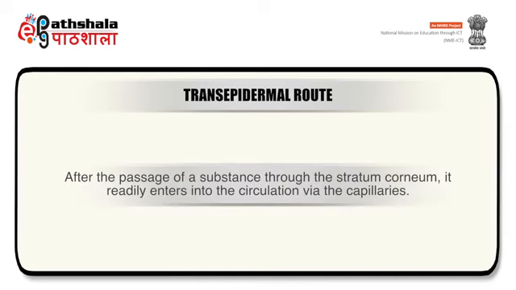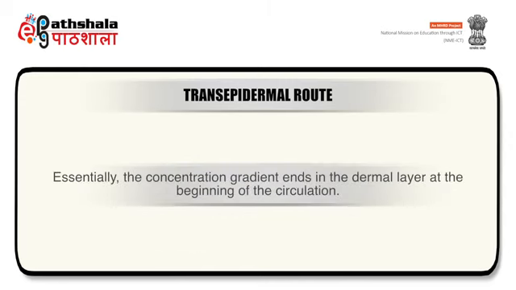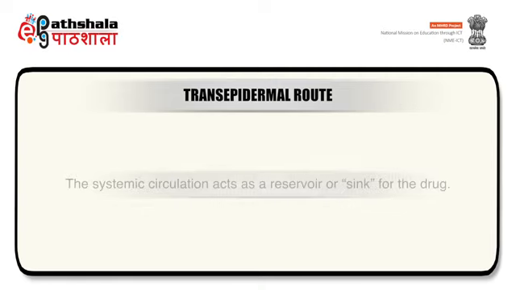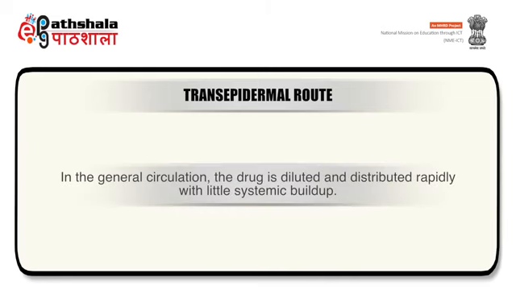After the passage of a substance through stratum corneum, it readily enters into the circulation via the capillaries. Essentially, the concentration gradient ends in the dermal layer at the beginning of the circulation. There is apparently no significant hindrance to the penetration of the remaining epidermal layers and corium. The systemic circulation acts as a reservoir or sink for the drug. In the general circulation, the drug is diluted and distributed rapidly with little systemic buildup.